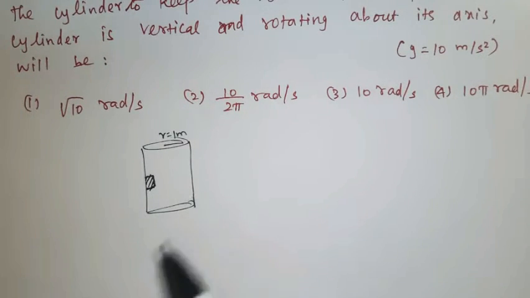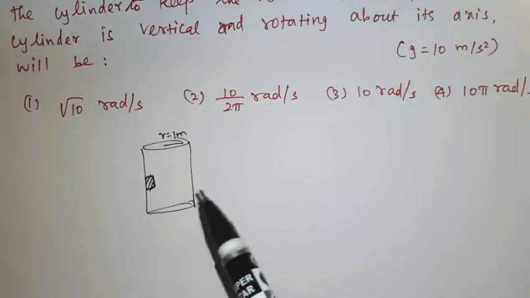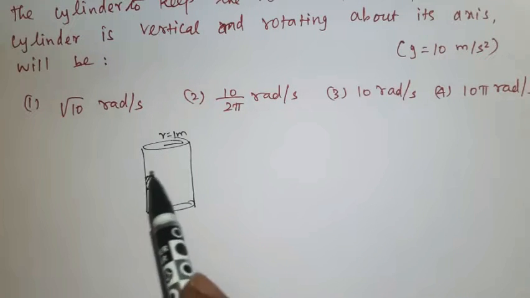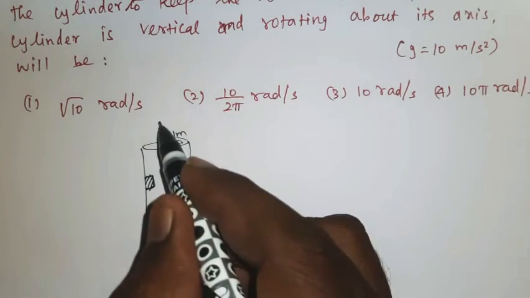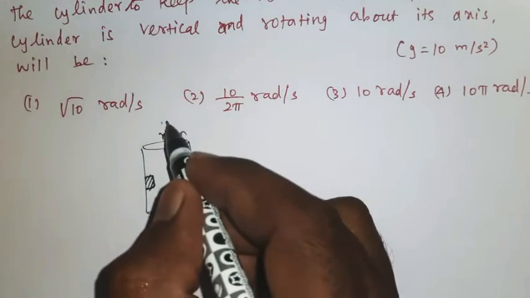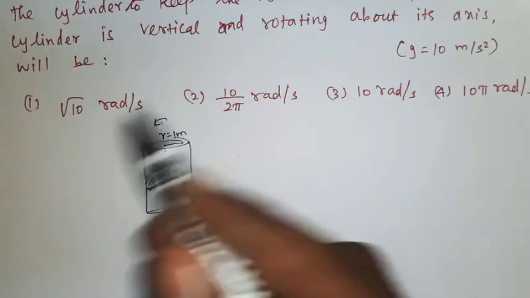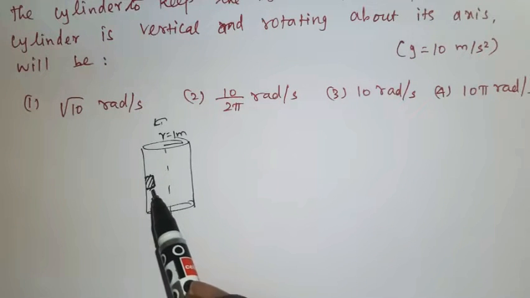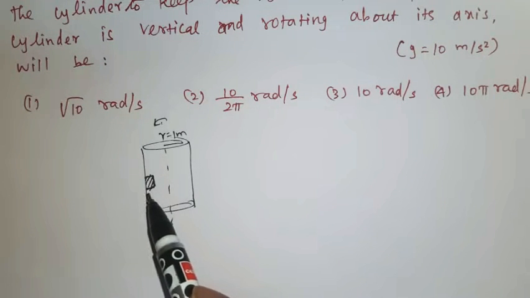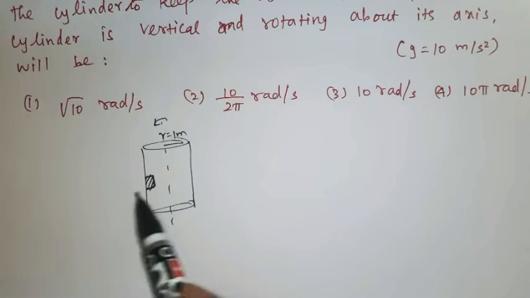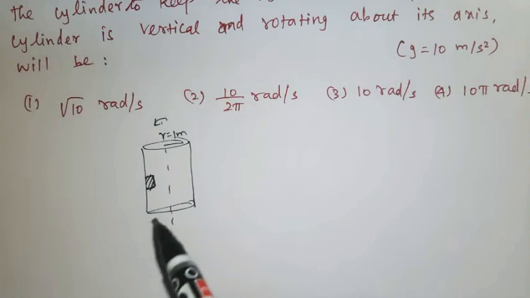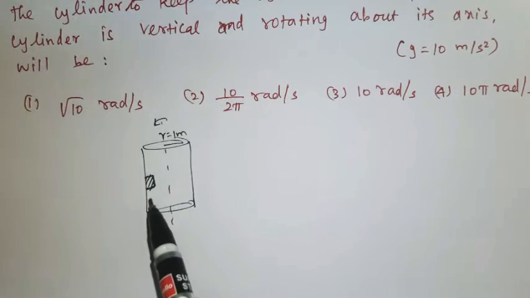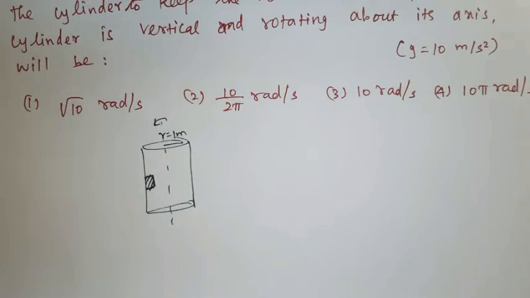The minimum angular velocity needed for the cylinder to keep the block stationary when the cylinder is rotating about its axis. So when the cylinder is rotating, this block should not fall. It should be attached to the wall of the hollow cylinder. So what is the minimum angular velocity? We have to find out.